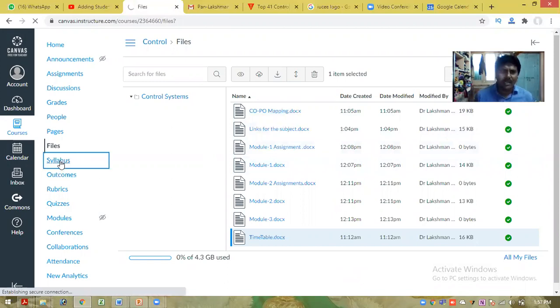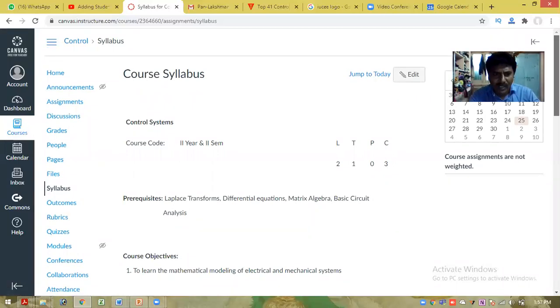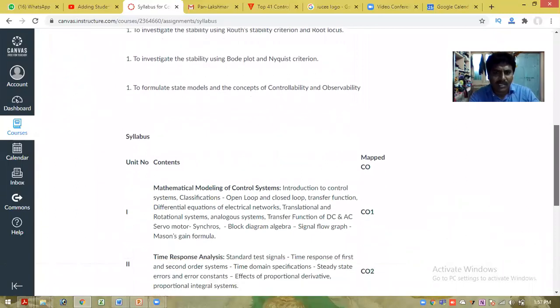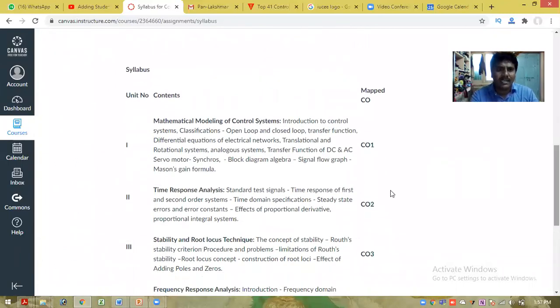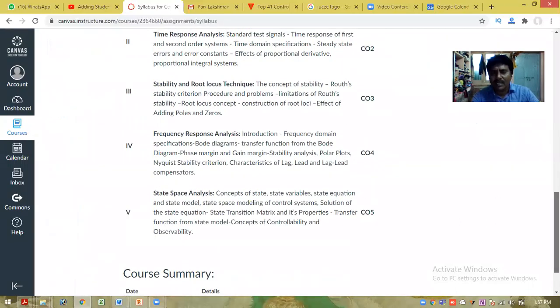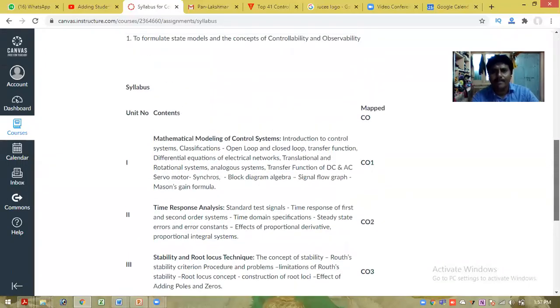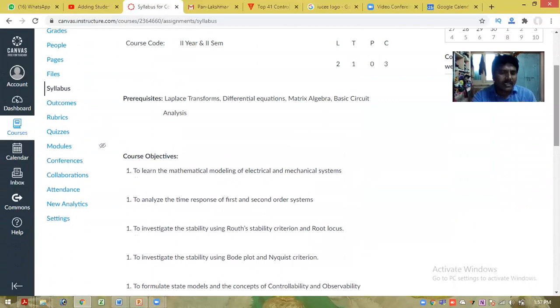Now coming to the syllabus. I already uploaded it, this is the syllabus, along with the course outcomes. This is the detailed syllabus, and there are 5 units. Along with this, there is the fundamental mathematical modeling of control systems, and various concepts. Students can check the syllabus coverage to see whether all the topics are covered in this online course or not, and they can download this copy for their reference.